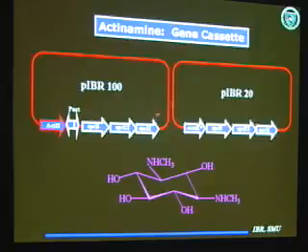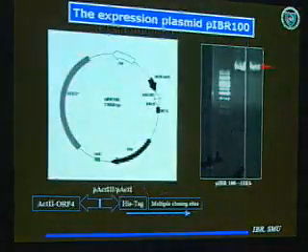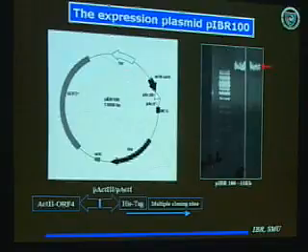to produce different types of enzymes at high-level expression. This is the expression plasmid we constructed, which contains the pathway-specific regulator gene and the bidirectional promoter along with the multiple cloning site. It contains a histidine tag fusion, so that the protein after expression can be purified by nickel affinity chromatography. And this is the size of the plasmid vector we constructed by this method.